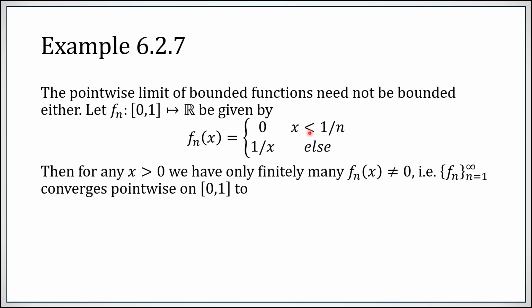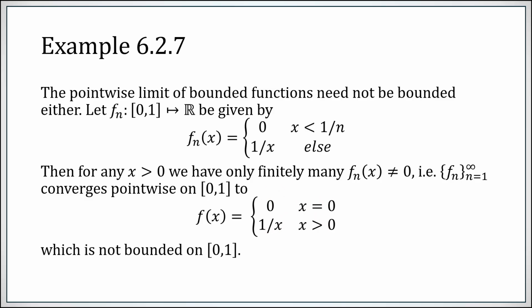So for any positive x, for large enough values of n, you will simply evaluate to 1 over x. Therefore, as n goes to infinity, everything evaluates to 1 over x except 0 itself, where the zero case will always hold, on the interval from 0 to 1. So your pointwise limit is 0 at 0, but for positive numbers is 1 over x, which is not bounded on the interval from 0 to 1.